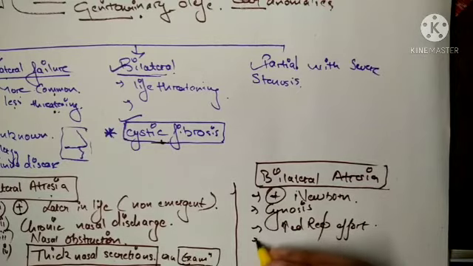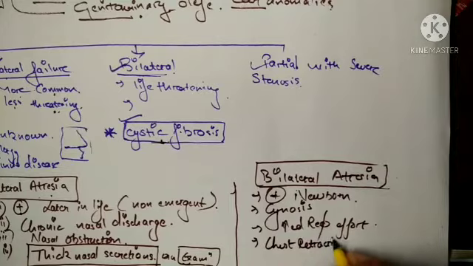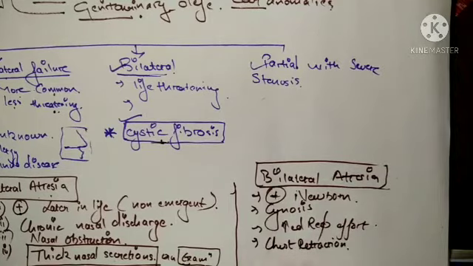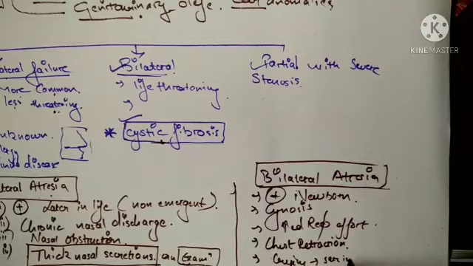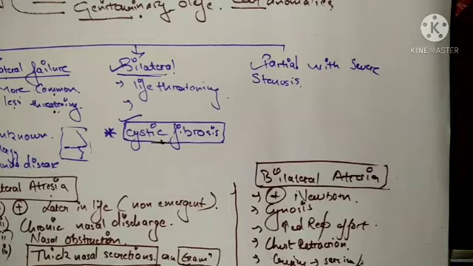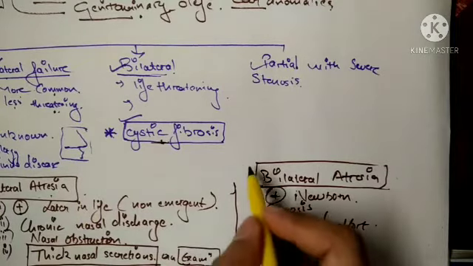Then there will be chest retractions. Classically, the cyanosis or saturation improves with crying. If the child is crying, the saturation will improve. And there is inability to nurse and breathe at the same time. So these are some of the signs and symptoms in unilateral and bilateral atresia.